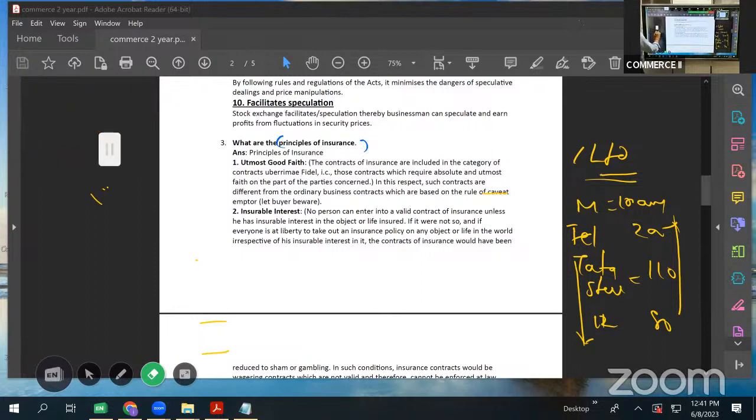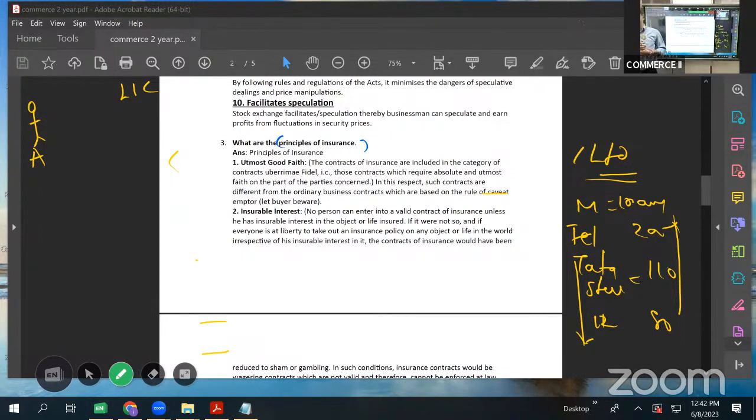Utmost good faith. What is the first one? Utmost good faith. The insurance contract should be having utmost and a maximum level of optimum level of good faith. As I said, there are two parties, no? One is A and the other one is the company LIC. If I'm talking about life assurance, then A, while taking the policy, should declare or disclose all such facts, suppose he is having any disease, to the insurance company.